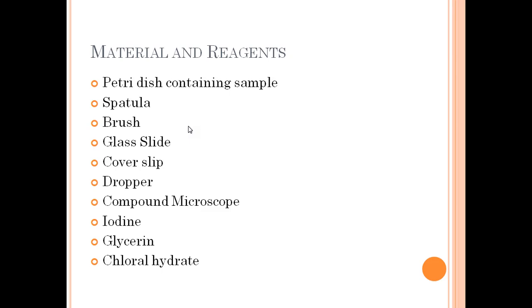Now the materials and reagents that are required for the powder microscopy are, the first one is the petri dish containing the sample, of course. Then the spatula, with the help of which we will take the sample. Brush to make the smear. And of course for slide making we have to have a glass slide and cover slip. The dropper to drop the reagent on the slide.